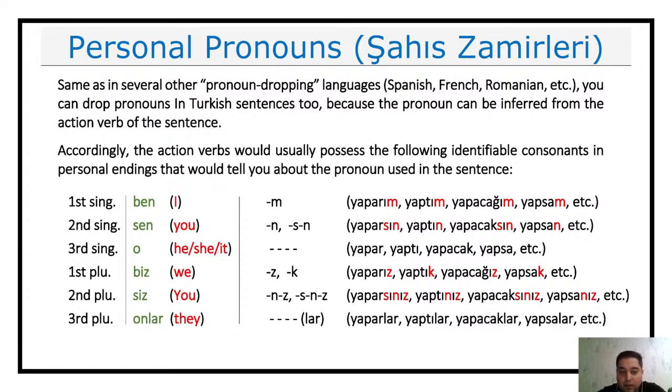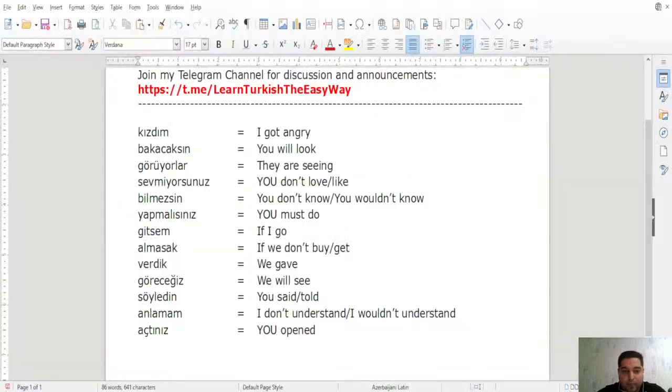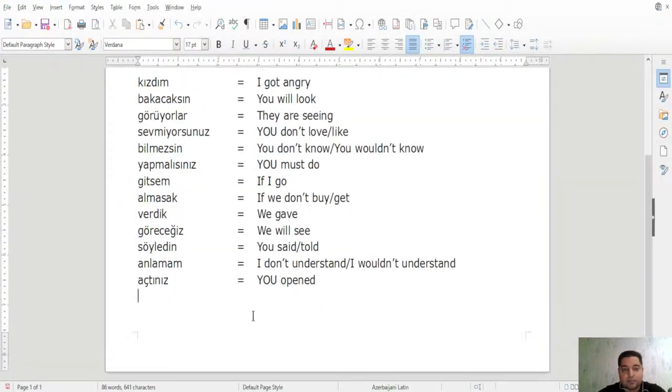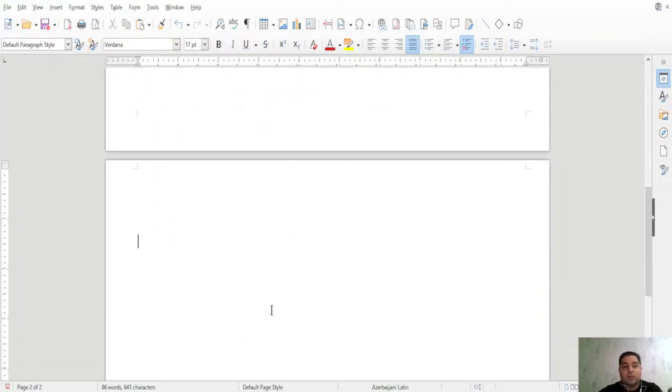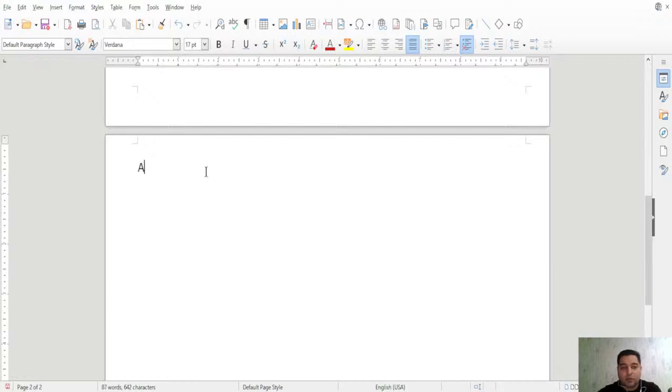Anlamam, okay, let me just put it here. Anlamam is the negative of the present tense. Anlamadım is the negative of the past tense. So they are different. Let me just cover that too. So what is the difference between anlamam and anlamadım?